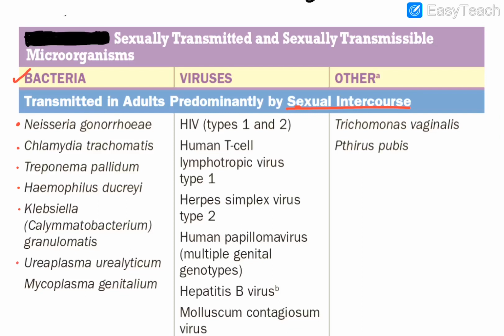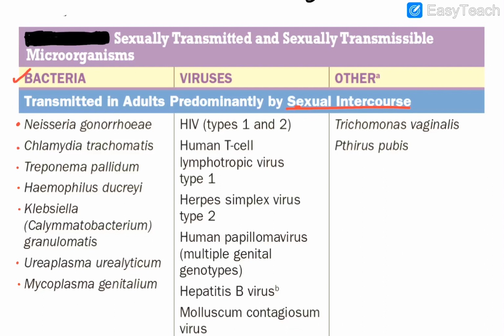Ureaplasma urealyticum is one of the common agents that cause NGU, and it can cause a number of genital infections also, and it is in this list of those transmitted by sexual intercourse. Then Mycoplasma genitalium is also predominantly involved in transmission by sexual intercourse. All these names you already know, and they need to be remembered as transmitted predominantly by sexual intercourse.